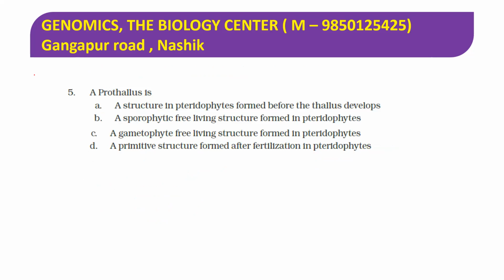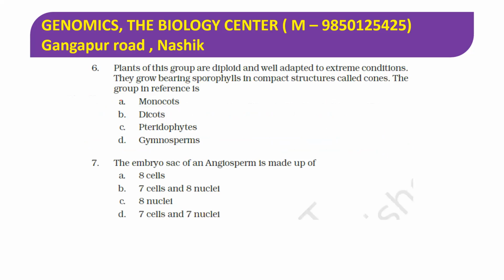All right. Number 5, a prothallus is. So a prothallus is a gametophytic free-living structure formed in pteridophytes. It is usually the gametophytic stage in the life cycle of pteridophytes. Here the spore comes out and settles on some moisture-containing area. There it develops into a prothallus, which is a heart-shaped structure. The prothallus bears antheridia as well as archegonia, and on the lower side rhizoid-like structures come out. So that is what a prothallus is.